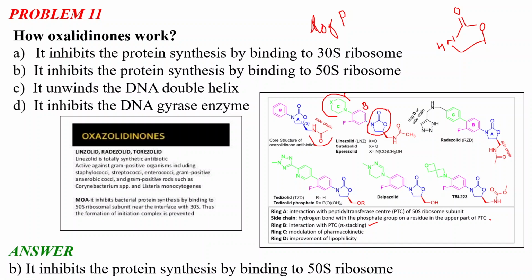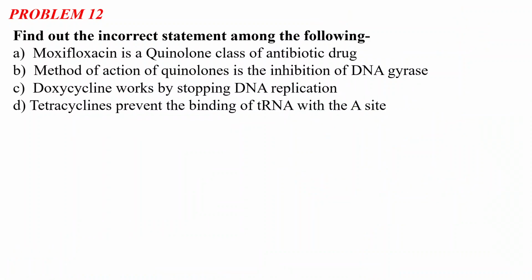So now I will move toward our problem number 12. Okay, so the next problem says, find out the incorrect statement among the following. Option A, moxifloxacin is a quinolone class of antibiotic drug. Option B, the mechanism of action of quinolones is the inhibition of DNA gyrase. Option C, doxycycline works by stopping DNA replication. Option D, tetracyclines prevent the binding of tRNA with the A site.